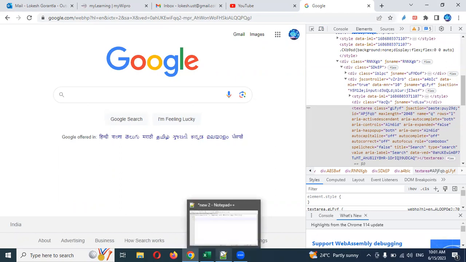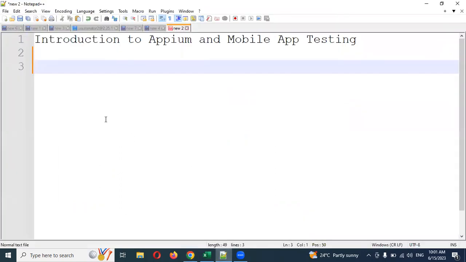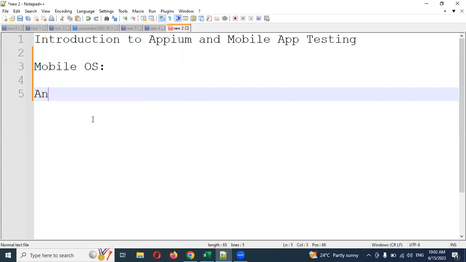Before going to that, we need to know how many OSs are presented for mobile. OS is like Windows is presented for laptop, Mac is also presented, Linux is presented. Those all come for desktop or laptop OSs. We have mobile OSs now. What mobile OSs are presented?